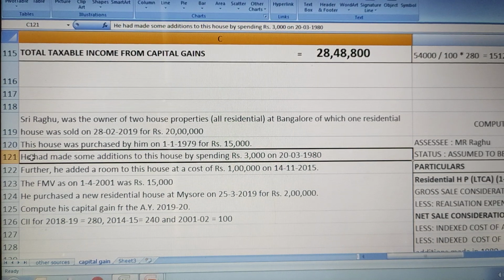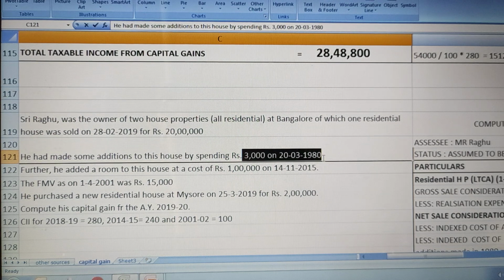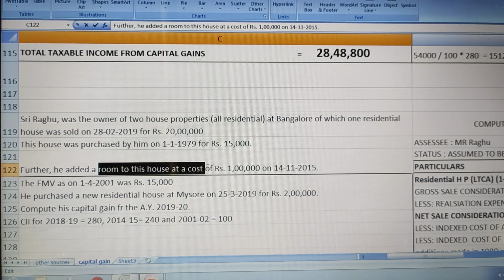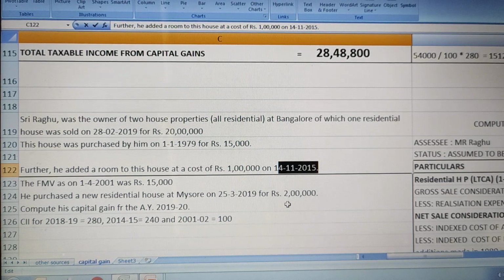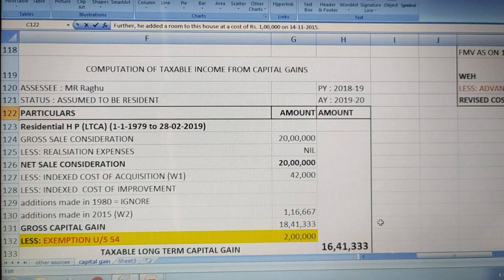Here are those. He made some additions of the house spending 3,000 in 1980. This we are going to ignore because it is before 2001, 1980, right? And one more addition was he made a room which is costing 1 lakh in 2015. This we are going to take. So we are going to do the indexing of this also.